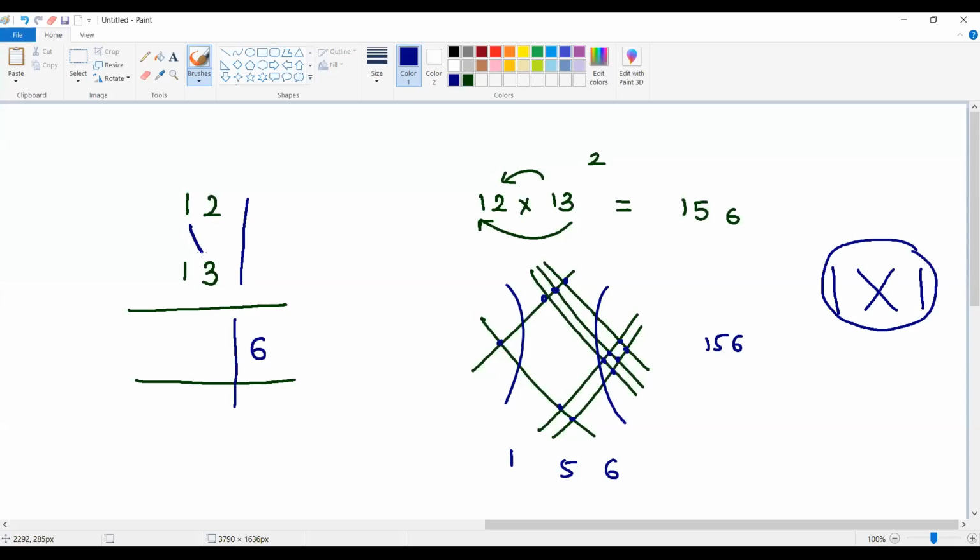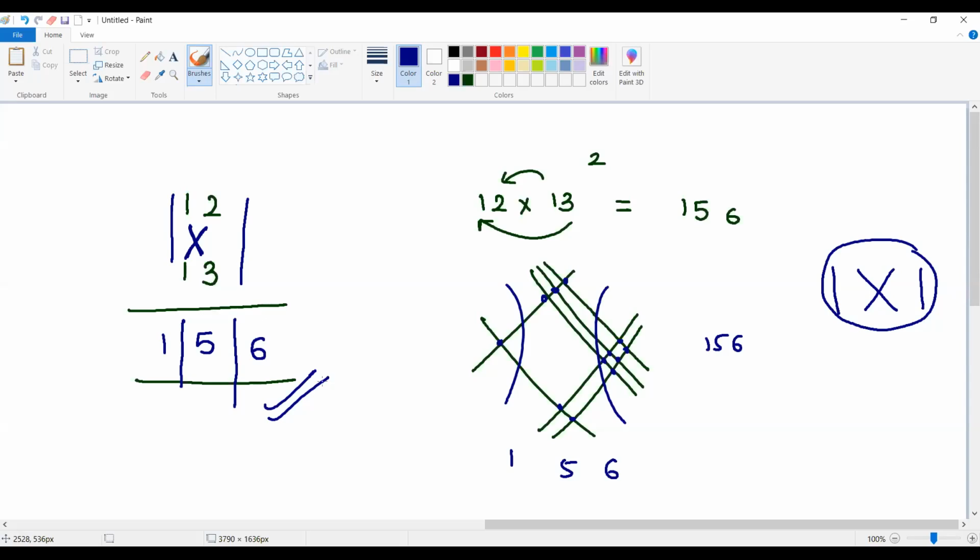Cross is the sum of the products of unit and tens digits. 1 into 3 is 3, 1 into 2 is 2, and 3 plus 2 is 5. Then again, 1 into 1 gives 1. So finally, the result is going to be 156.